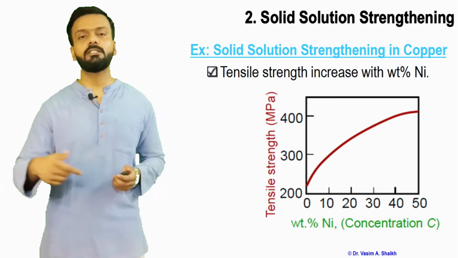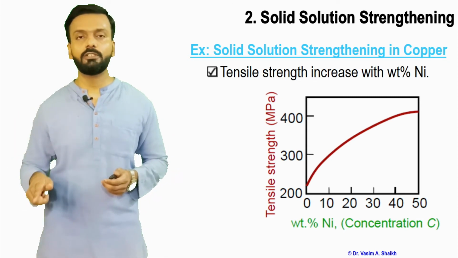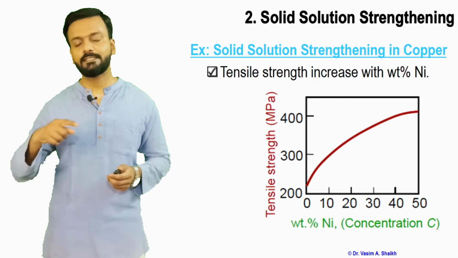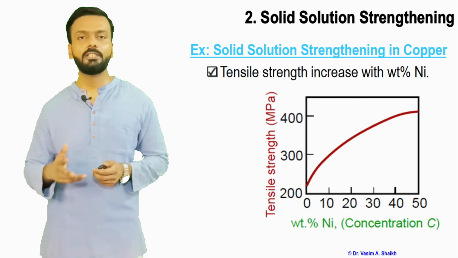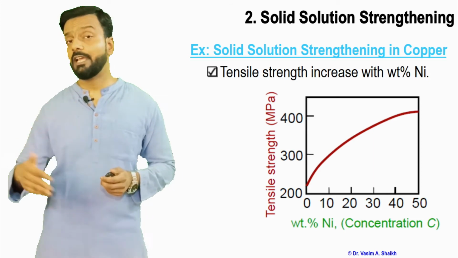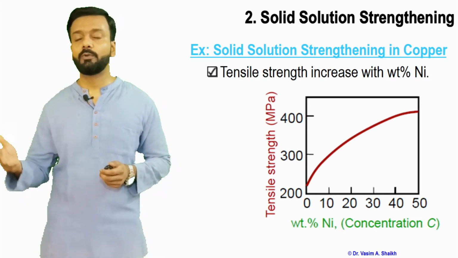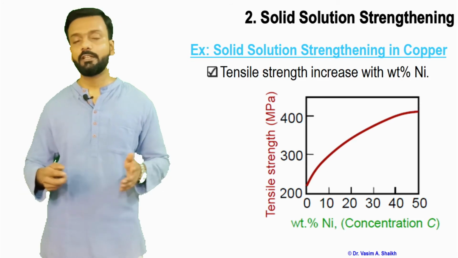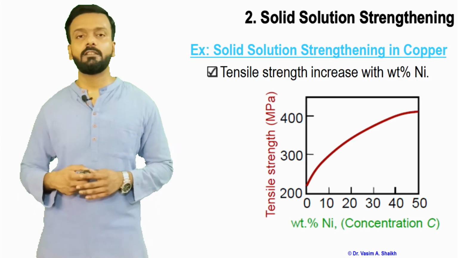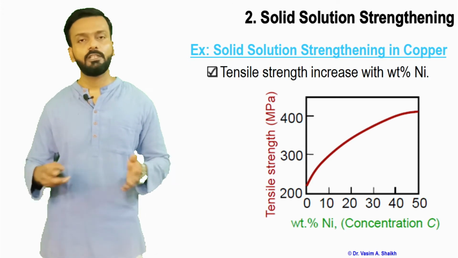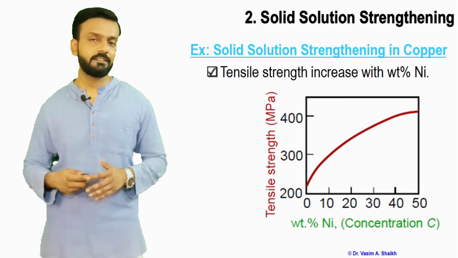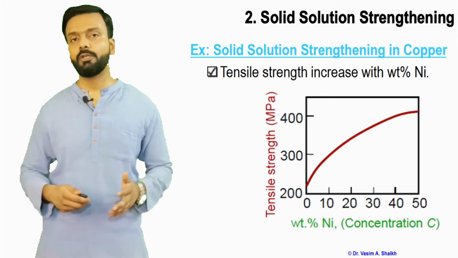As you increase the weight percent of nickel in copper, the tensile strength increases. It was around 200 initially when it was pure copper, but as you add nickel it approaches almost double, that is 400 megapascals. Around 50 weight percent of nickel creates around double the tensile strength as compared to pure copper.